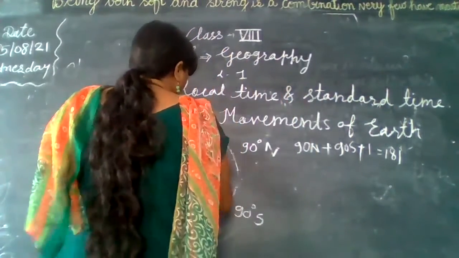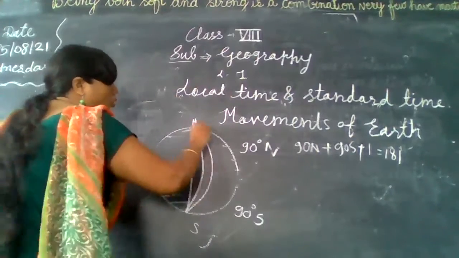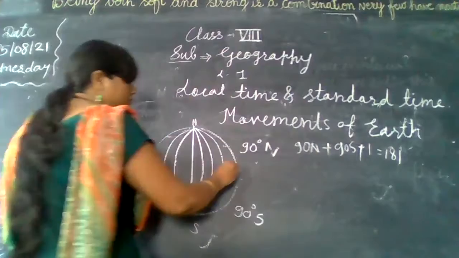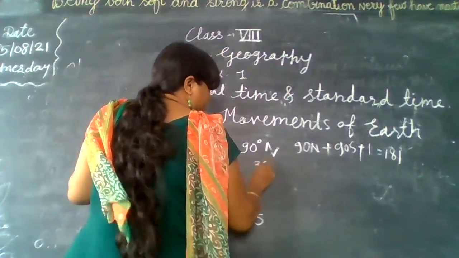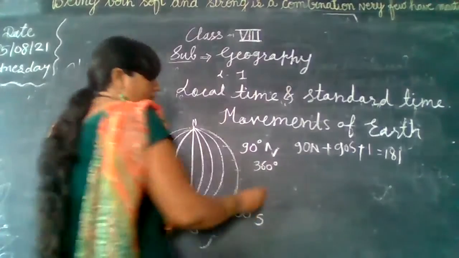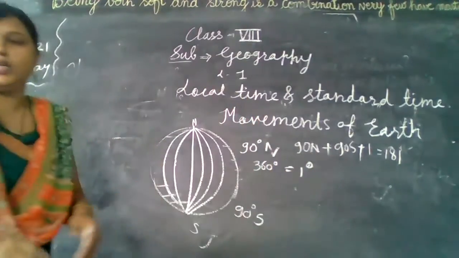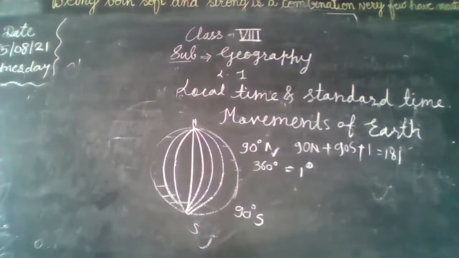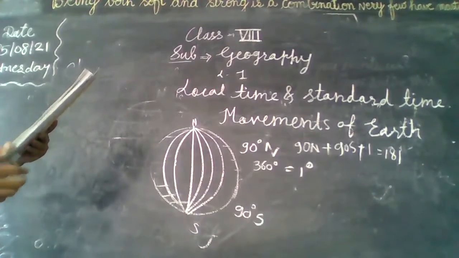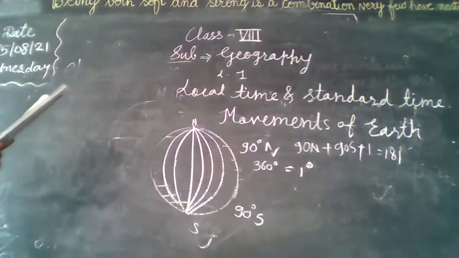Likewise, we will talk about the longitude. So how many longitudes are there? See, these are the longitudes. So total कितने हैं? 360. तो एक एंगल कितने का हुआ? 1 डिग्री. एक एंगल कितने का हुआ? 1 डिग्री. So your answer will be 360. How many longitudes can be drawn on a world map? Answer would be 360. Now next question.